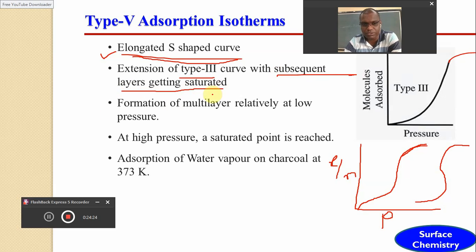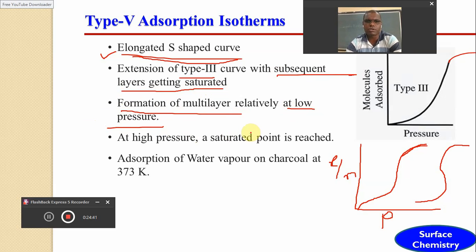getting saturated, and the formation of multilayer relatively at low pressure. Until now we have seen that initially the process of monolayer adsorption gets completed, and then the process of multilayer adsorption gets started.